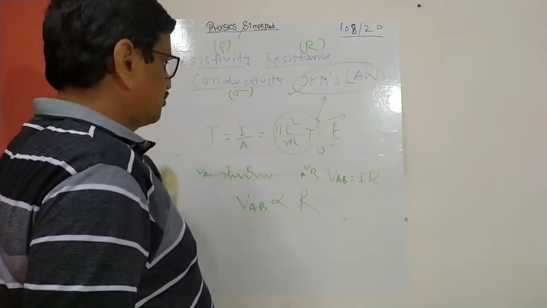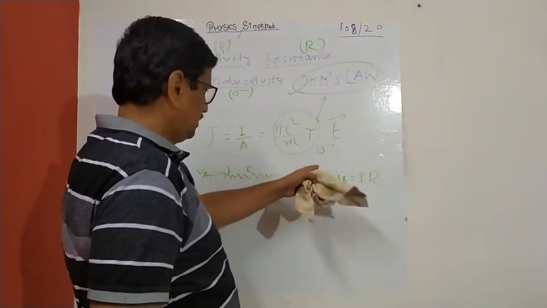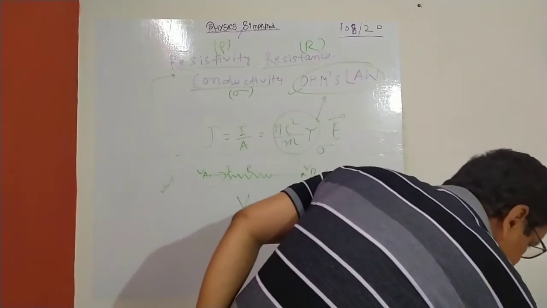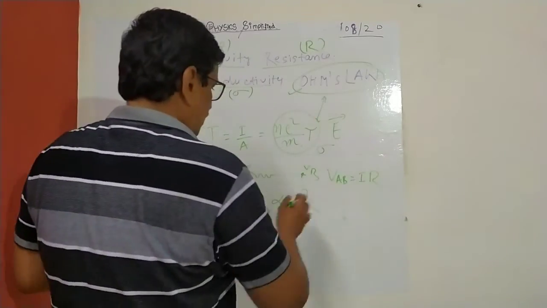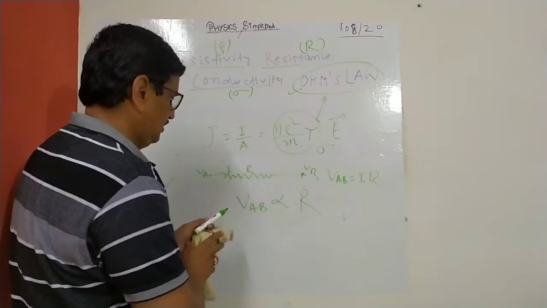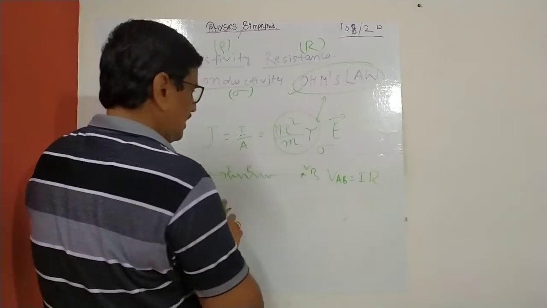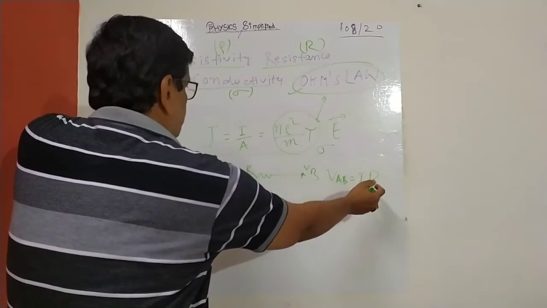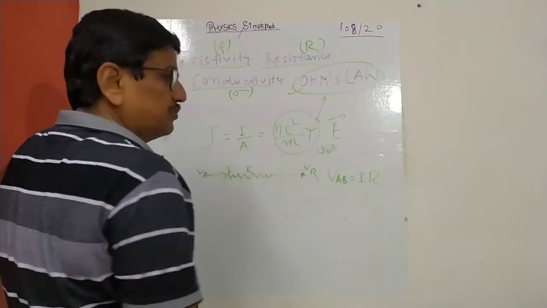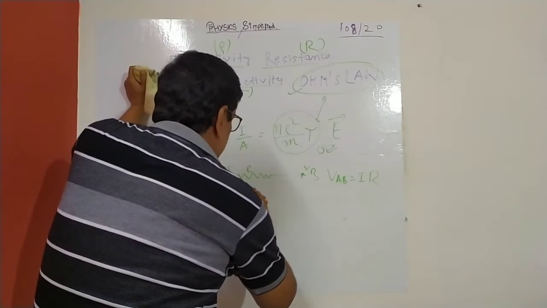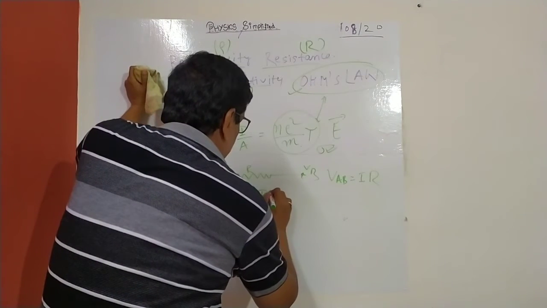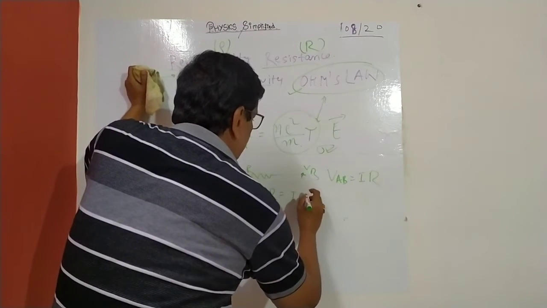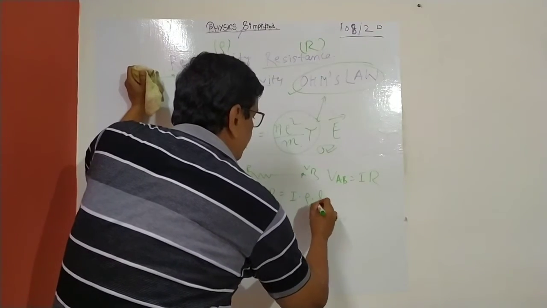Okay, so now we'll try to compare this and derive this. So now V equal to IR, and then we'll write what R is in terms of resistivity, because we have to come to conductivity, so we have to go to resistivity. So this is V equal to IR. I can rewrite R equal to rho into L by A.